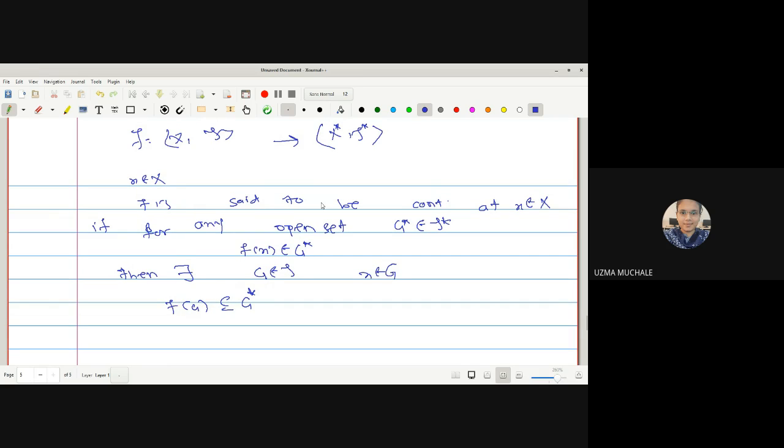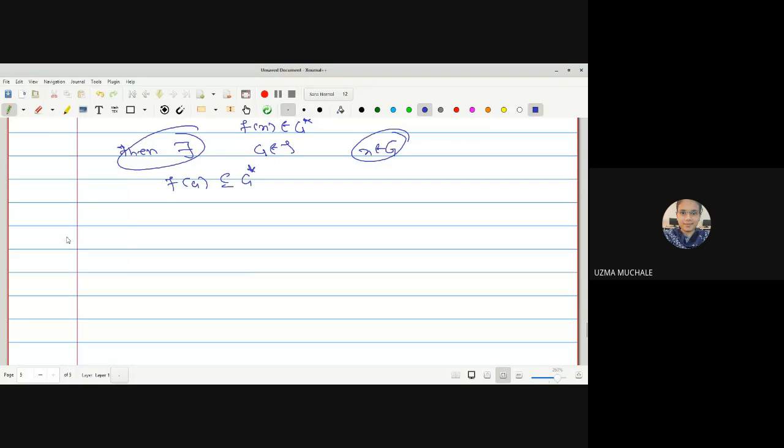We say that f is continuous at a point x belongs to capital X if for any open set G star in τ star, that is, we take an open set G star from τ star such that f of x is a member of G star, then there exists an open set G in τ which contains the point x and f of G is contained in G star. Now let me show you how it looks in the diagram.